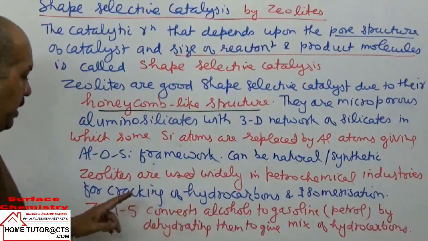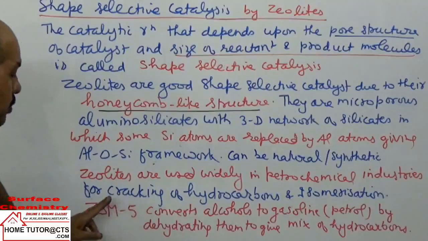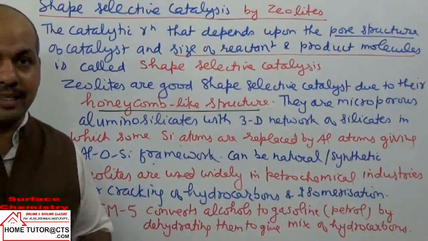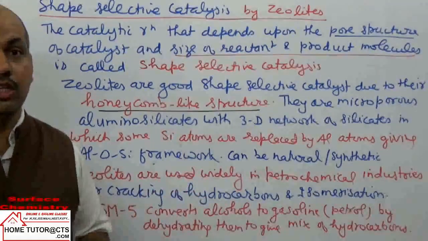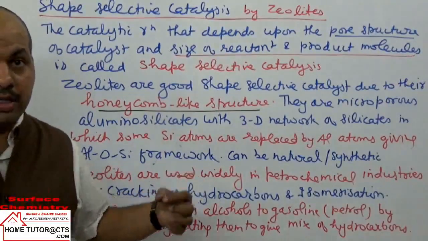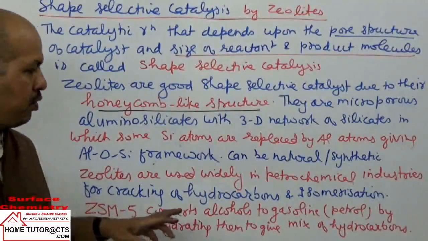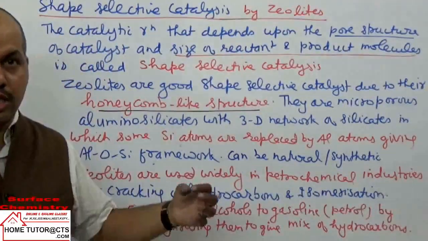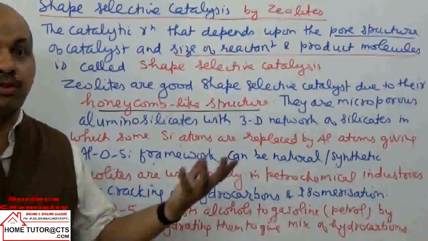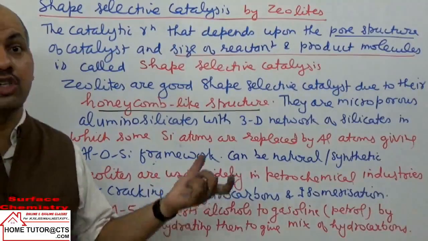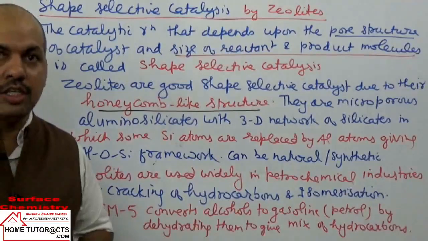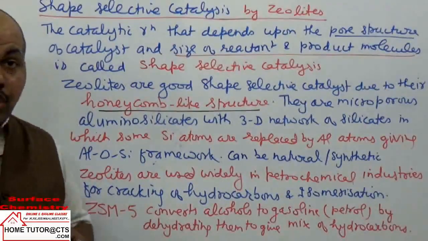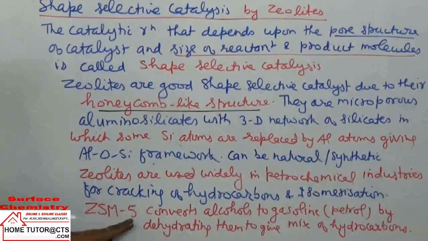One very common purpose is cracking of hydrocarbons. What is cracking? Breaking bigger hydrocarbon molecules into smaller molecules is called cracking. For cracking of hydrocarbons and isomerization, for example, n-butane can form isobutane. That is a reaction of isomerization, isomers changing structures. A common example is ZSM5.